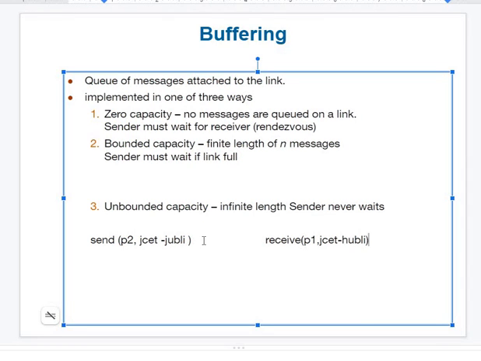Now assume this case. While sending from here to here, during this transmission data loss happened and we lost some data. Now the receiver will check.